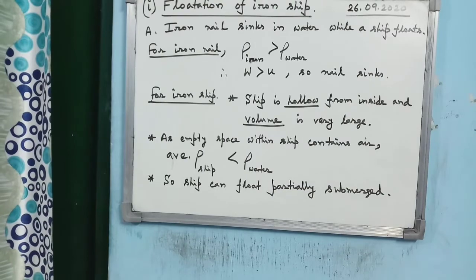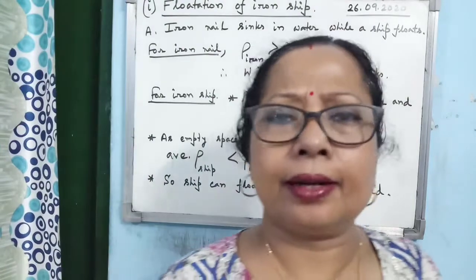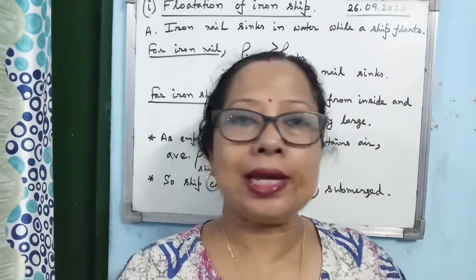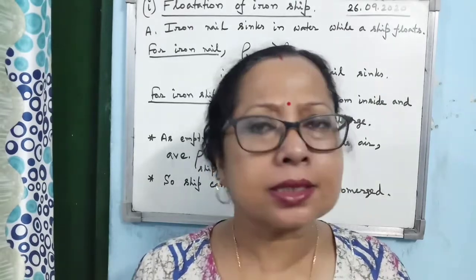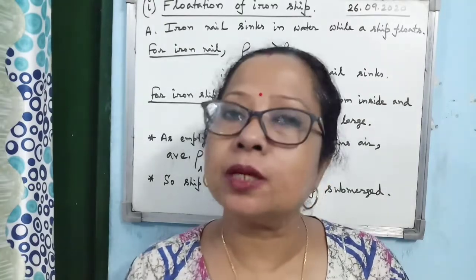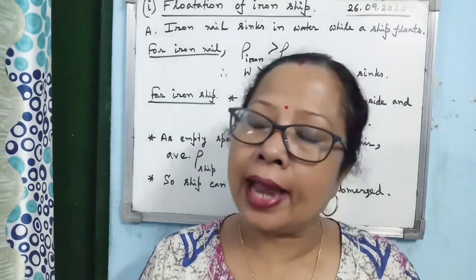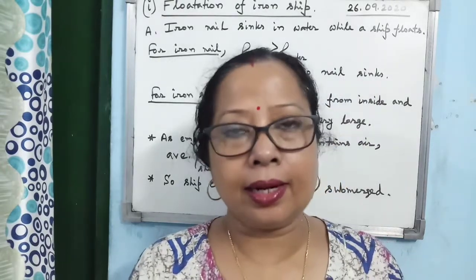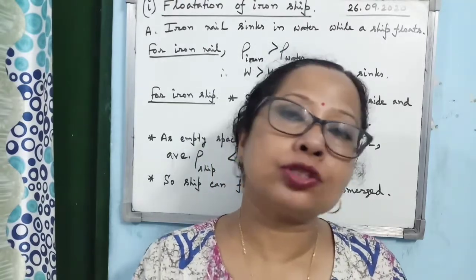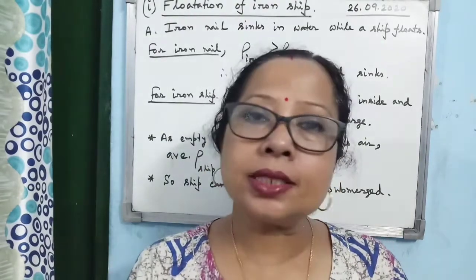Now consider the first application, flotation of an iron ship. From 6th standard you are studying this topic, nothing new to you. In 6th standard I have not discussed it so elaborately. Now it is an elaborate discussion, as you have the concept of Archimedes principle and principle of flotation. Why does the iron nail sink in water? Iron nail is made up of iron, but ships are also made up of iron, and a ship can float in water. What is the cause?